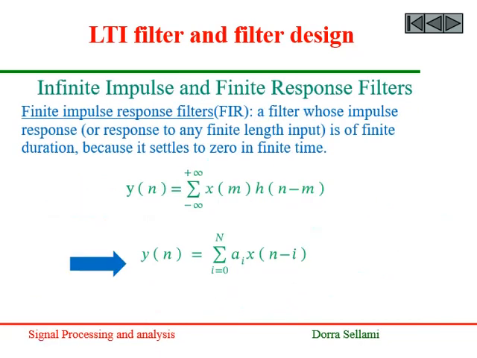A linear time invariant system can denote an infinite impulse response filter or a finite impulse response filter. A finite impulse response filter, denoted by FIR filter, is a filter whose impulse response or response to any finite length input is of finite duration because it settles to zero in finite time. So, for this kind of filter, the output can be expressed as a linear combination of input sequences as follows.